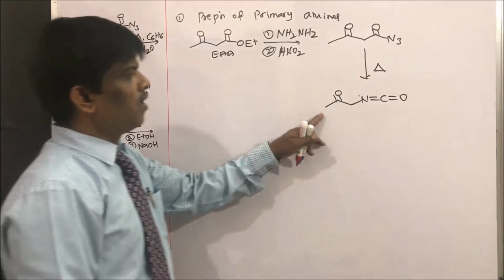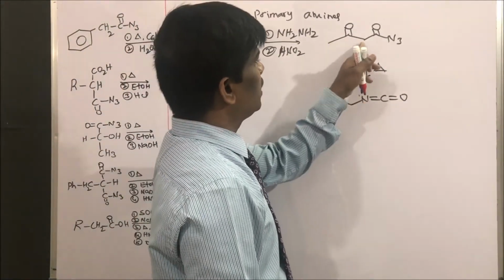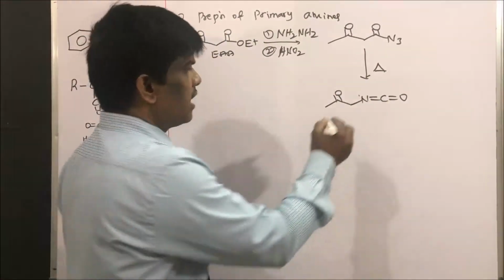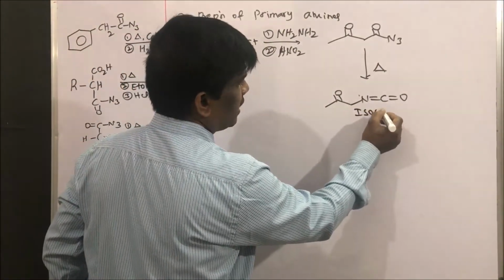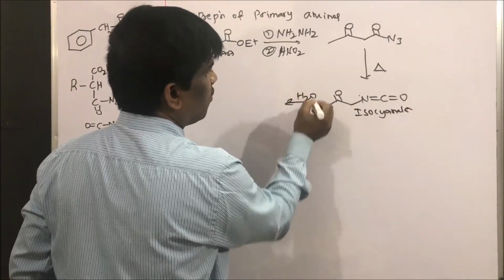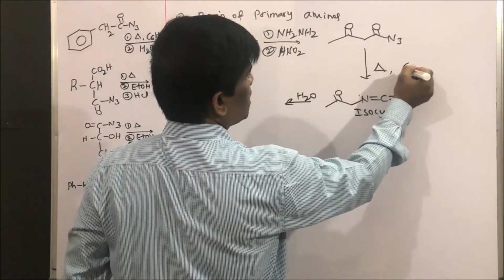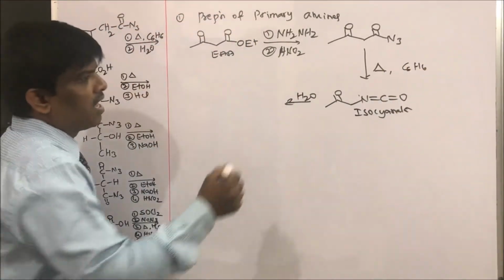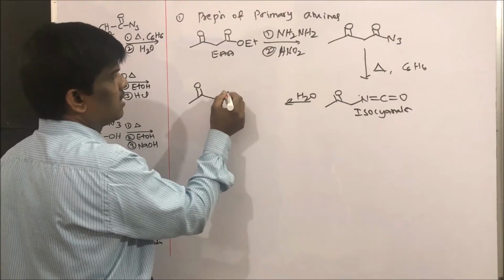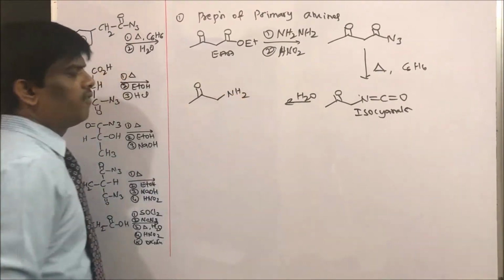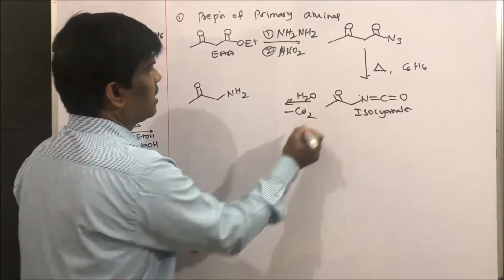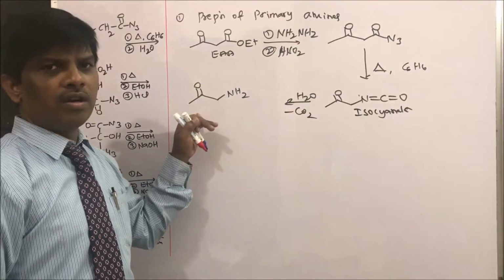Yes students, so 1, 2, 3, 4 carbons. Isocyanate intermediate. Now if I add water, with heating in benzene, C6H6, and upon hydrolysis I am going to get the alpha amino ketone. Yes, so this is what is happening. Ethyl acetoacetate is going to give the amino ketone.